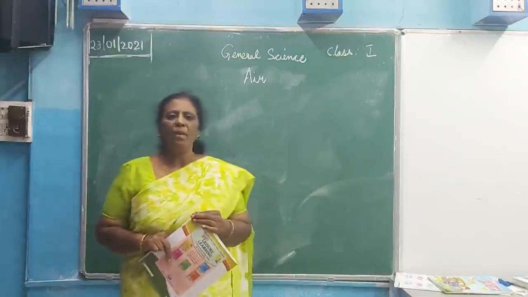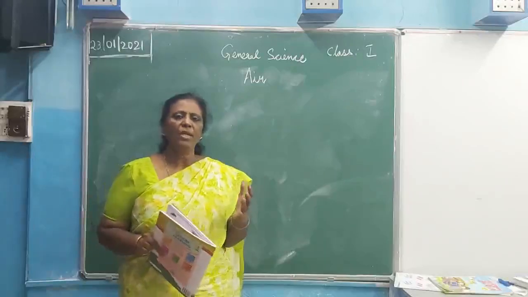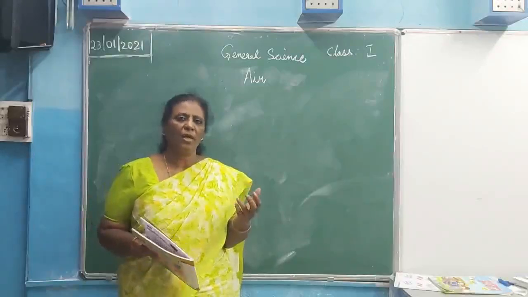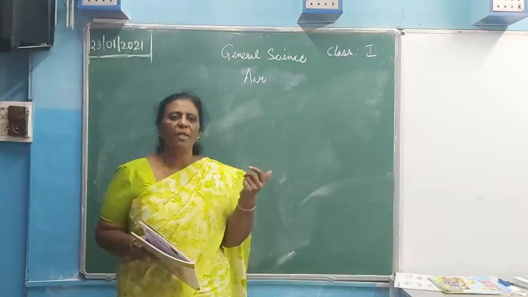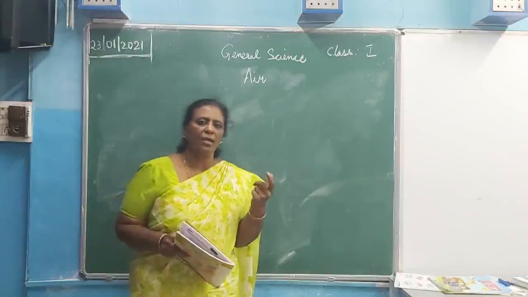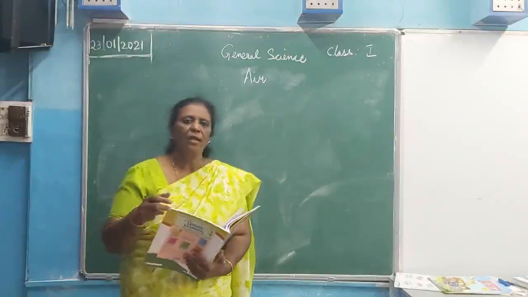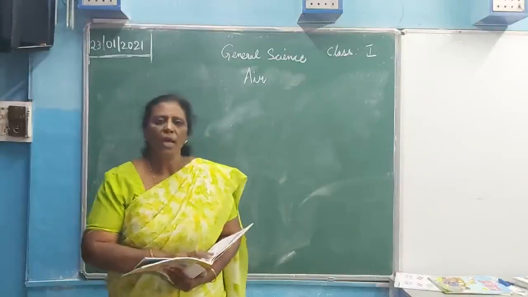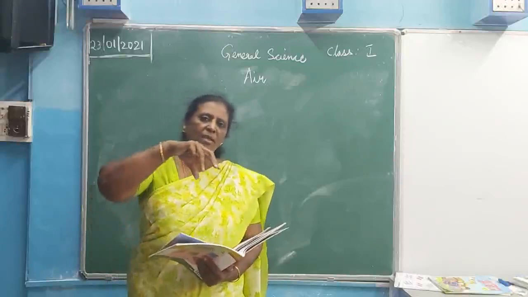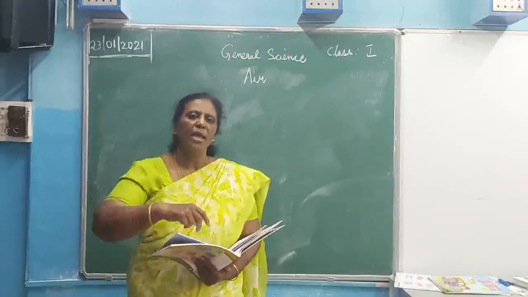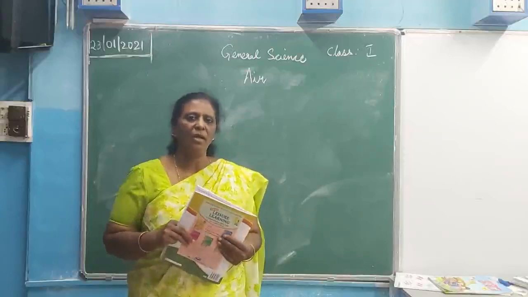What are the necessities for air? Air is required for burning. When you take a candle, light it and keep it there, it will be burning. But when you cover that candle with a glass, the flame of the candle goes out.